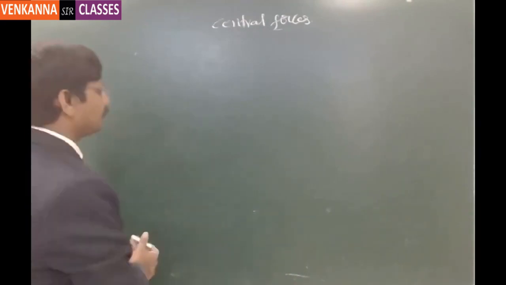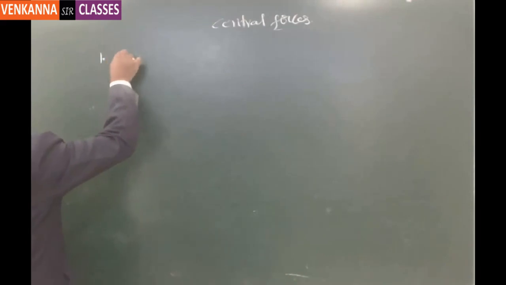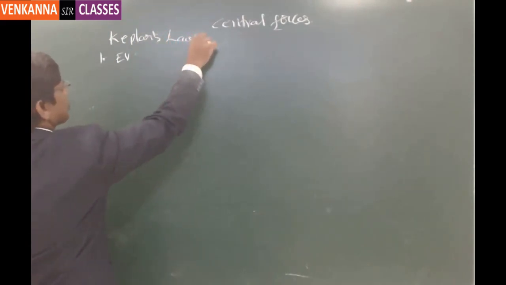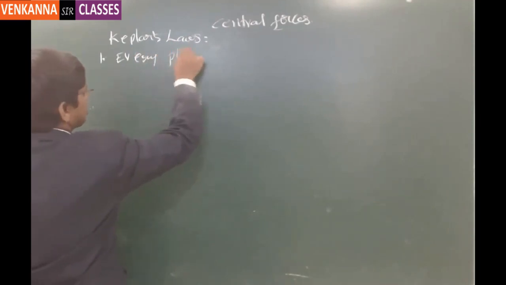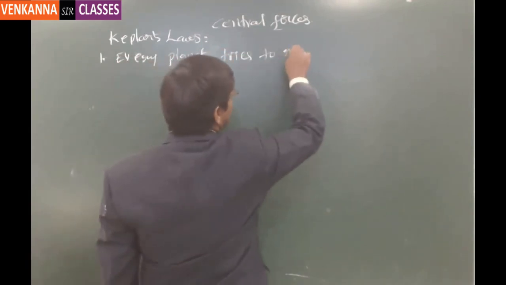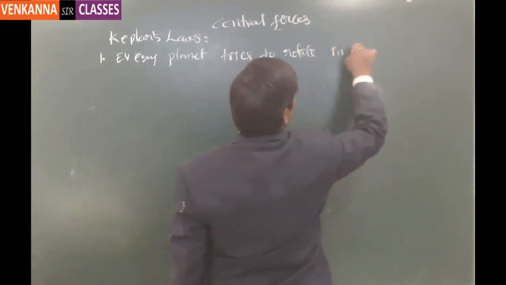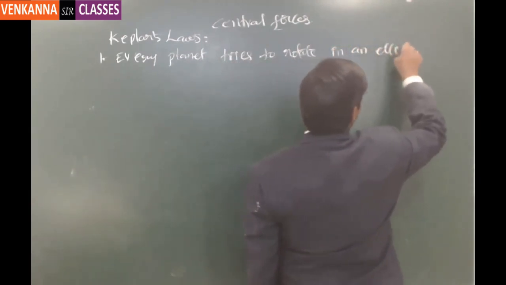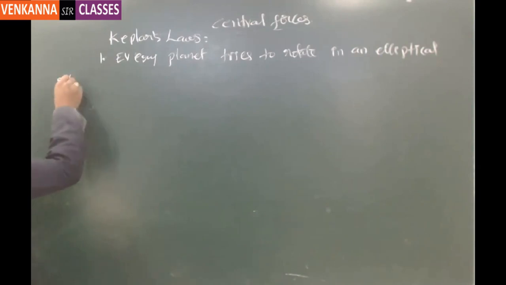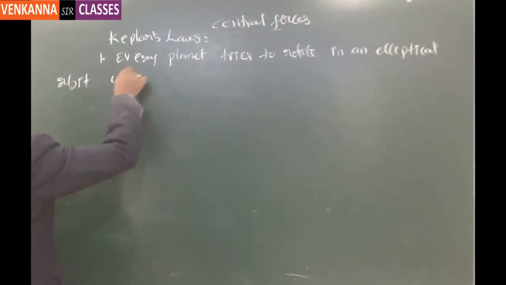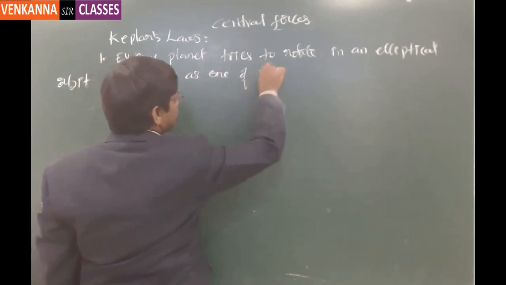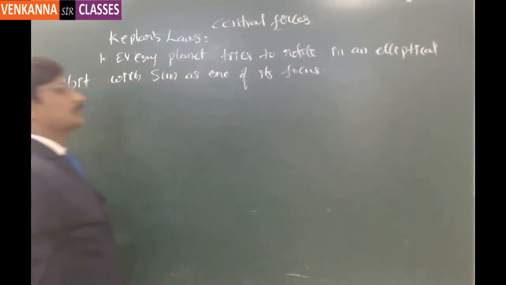Okay, so what Kepler's first law says is, every planet tries to rotate in an elliptical orbit with the sun as one of its focus. So this is the first law.